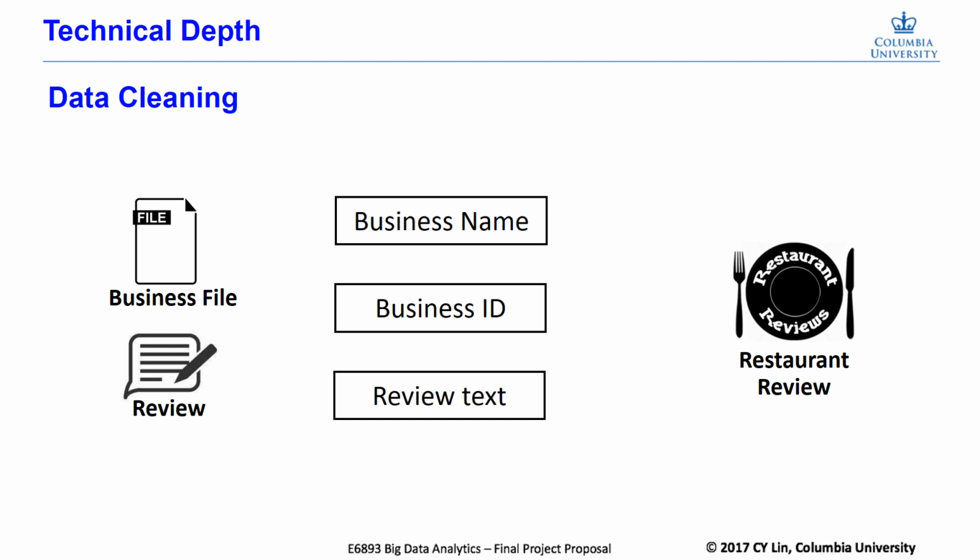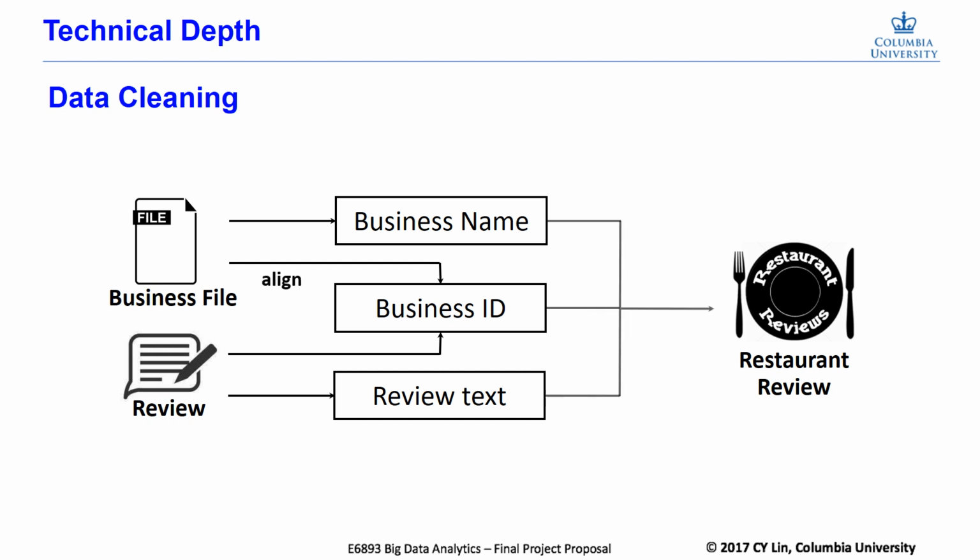First thing we will introduce is the pre-processing of the raw data. We read the files of business and review. From the business file, we read the business name and business ID, and from the review file, we read business ID and review text. Using the ID to align data we selected, we create a list to store the restaurant review data.